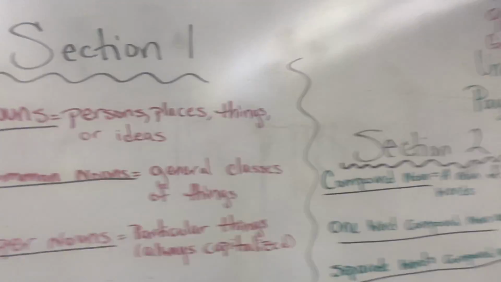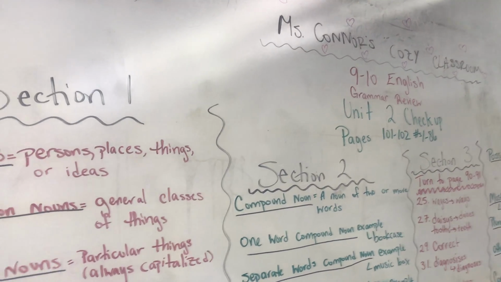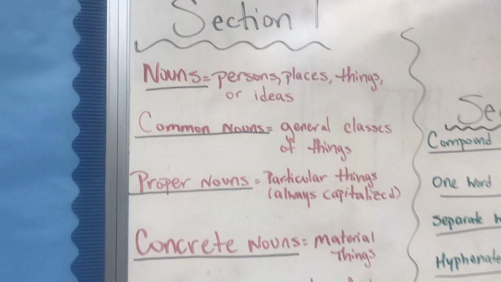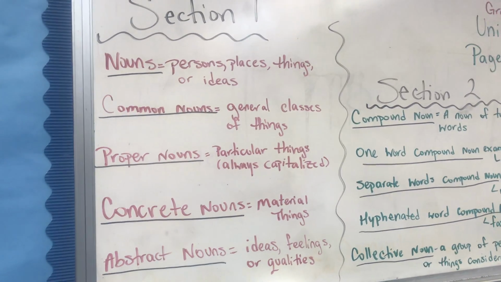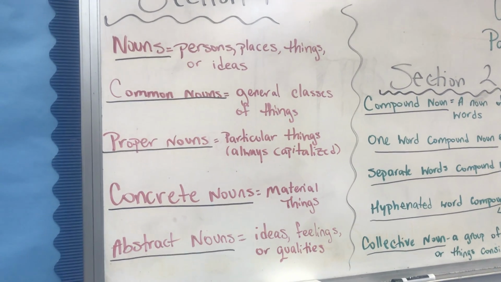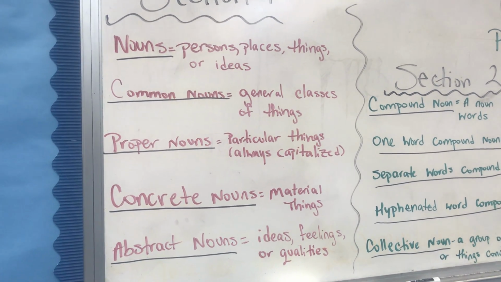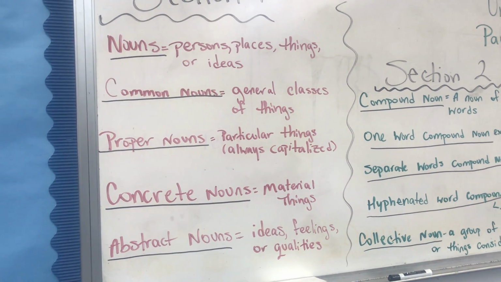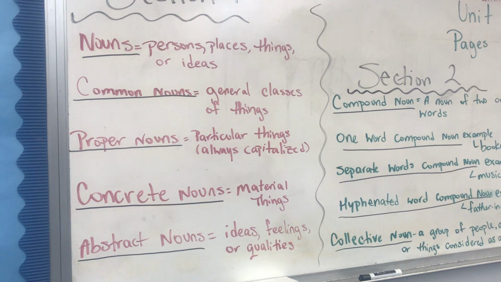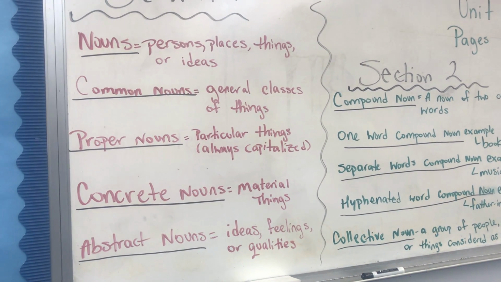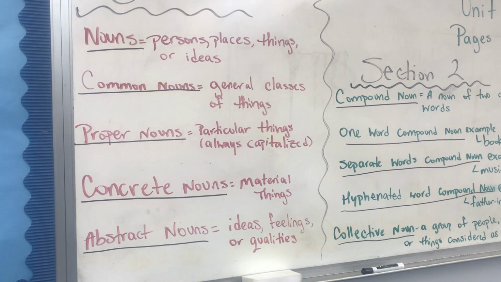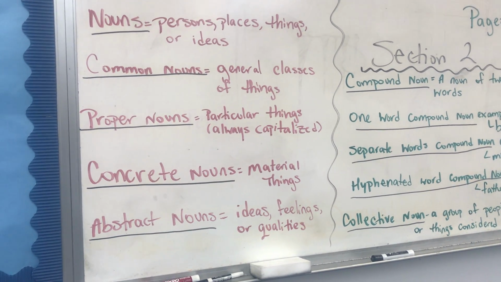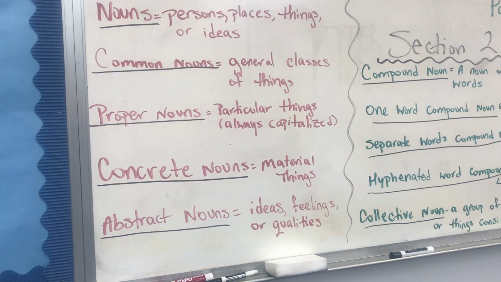So we have 4 sections for this unit, unit 2. So we're going to go to section 1. We're looking at the definitions for this section very quickly. Nouns would be person, places, things, or ideas. Common nouns would be general classes of things. Proper nouns are particular things and they are always capitalized. Concrete nouns are material things, and abstract nouns would be ideas, feelings, or qualities.